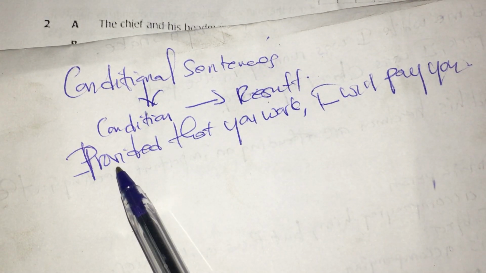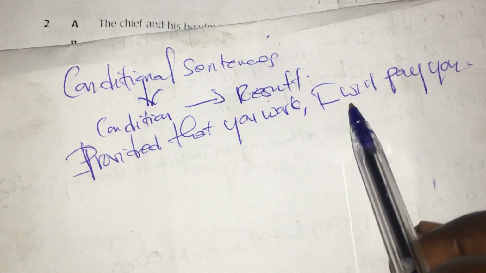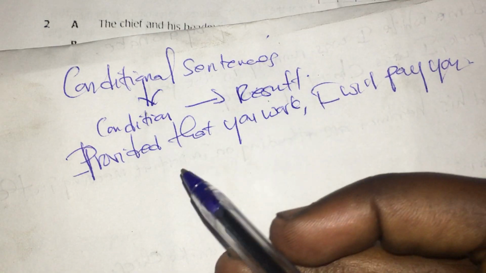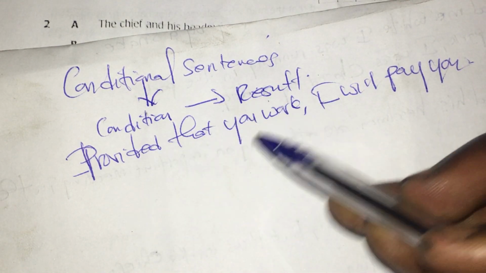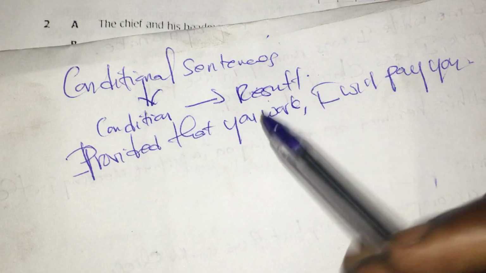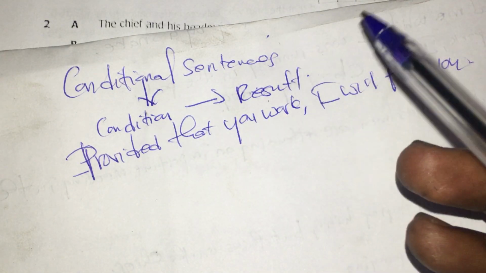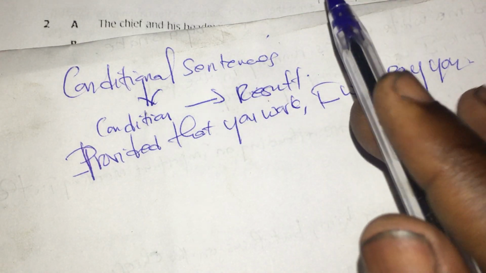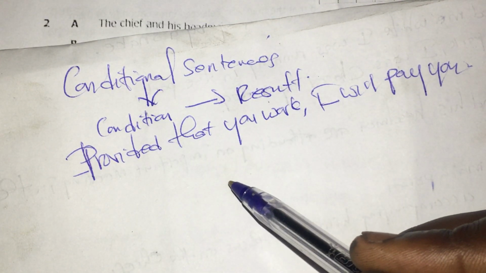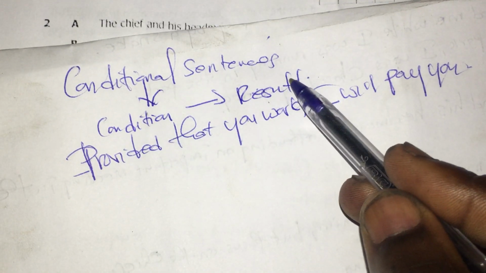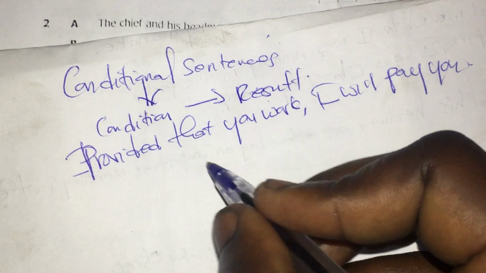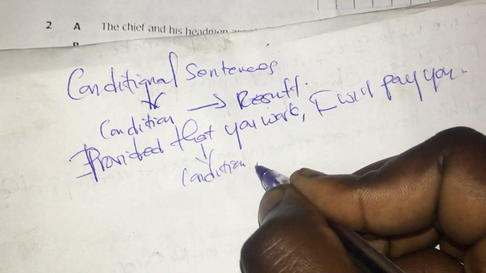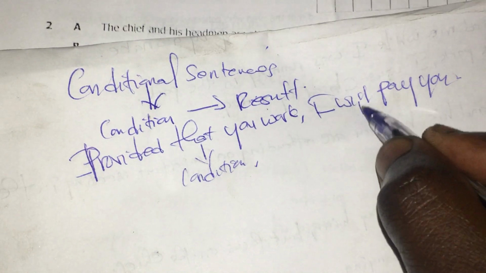Now if you check, we have provided that you work, comma, I will pay you. So now you must understand, here someone must do the condition first in order for him or her to see the result. Also the common example that I can give you is studying, the way you are doing now, you are studying for the final examination. So studying is a condition, and you want to see the result. So now, provided that you work, this is the condition. If a person works, that's where he or she will be paid.